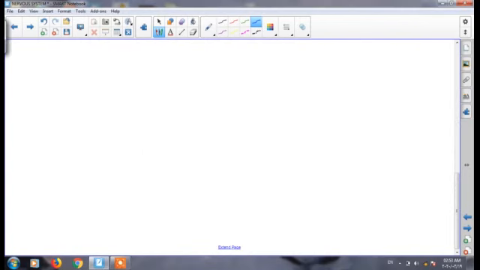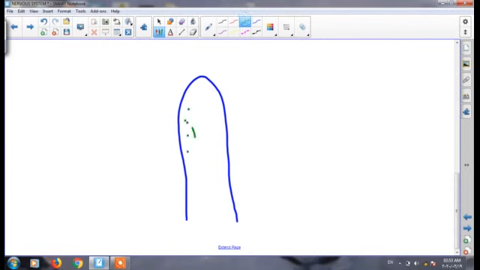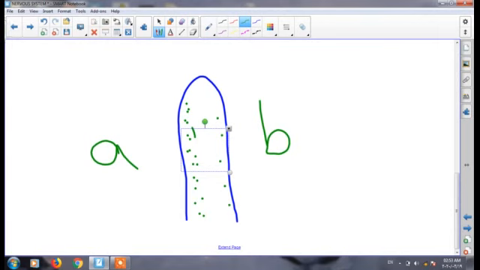So if we have a seedling like this, and the concentration of auxin in this side becomes more than this side, for example this side A and this side B, then the concentration of auxin inside A is more than side B. Do you think both side A and side B grow at the same rate?